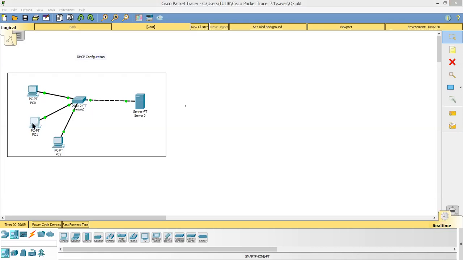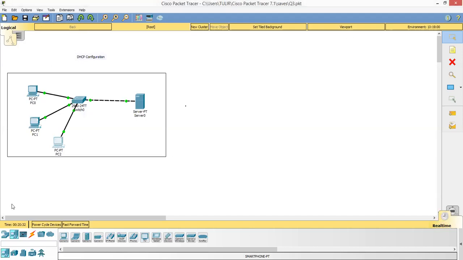Same thing I will do with PC1 also. I will go to its desktop, IP configuration and choose DHCP. It will automatically get the IP address. I'm not going to assign it. Same thing I will do with PC3. I will just choose DHCP. That means the IP address will be assigned automatically.